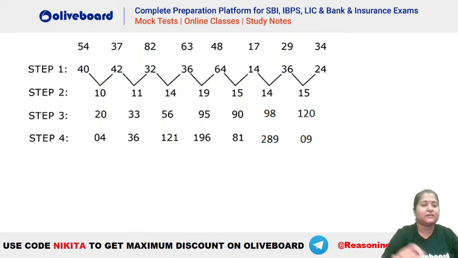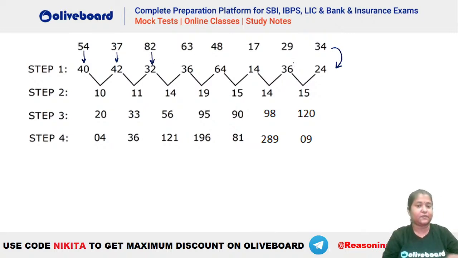Chalo. This is the last question that we will do. This is a very easy question. After that, the homework question, and then we will wrap the session. Quickly tell me what is happening in here. You can see how do we arrive at 40 from 54? How do we arrive at 42 from 37? From 82 to 32? What is happening in here? Anybody? What is happening here? Will someone tell me what is the logic for step number 1? How did we get it?